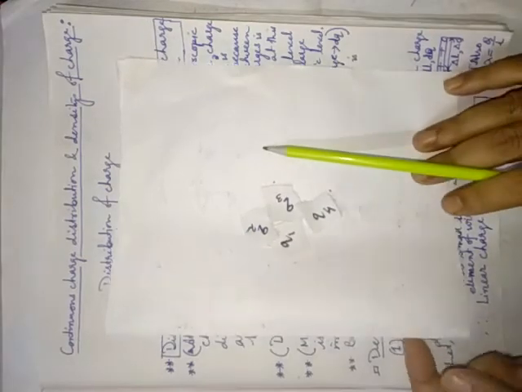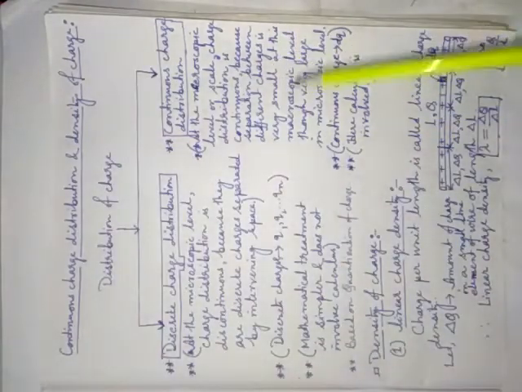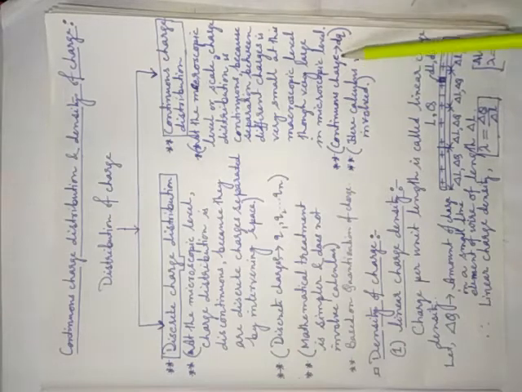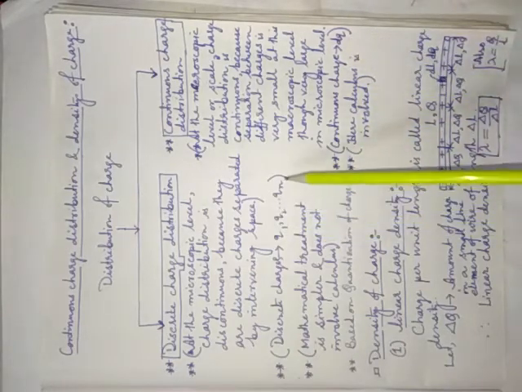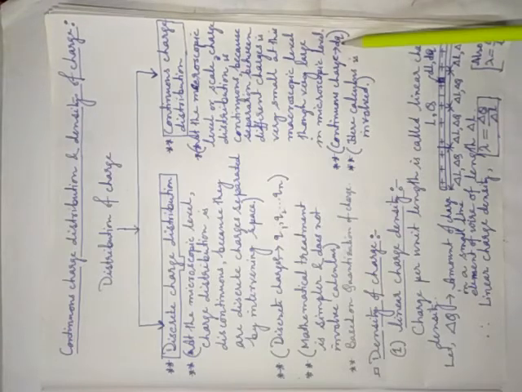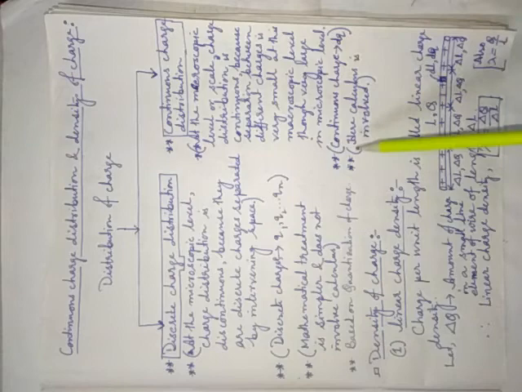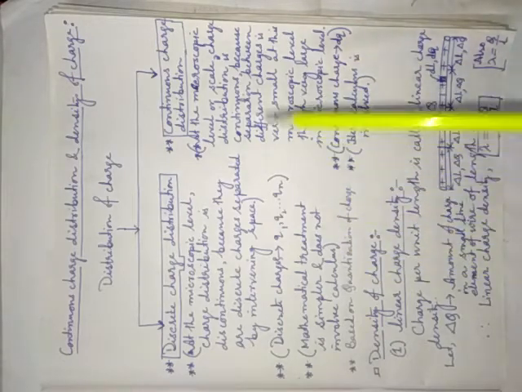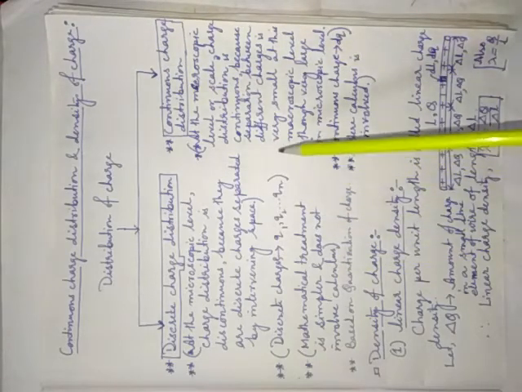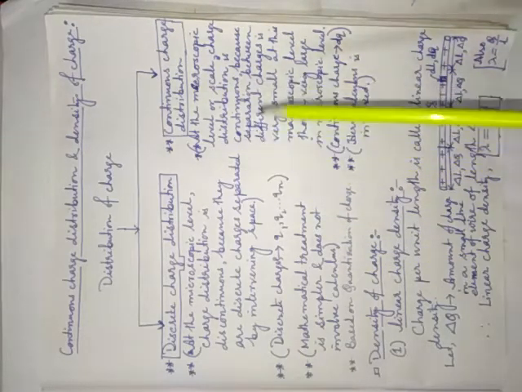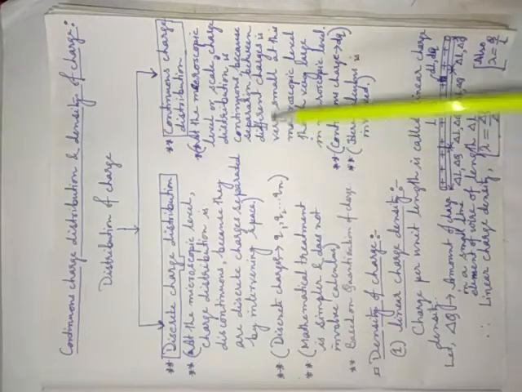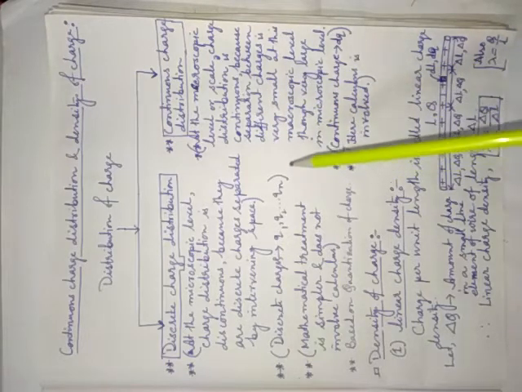This is the concept we are going to discuss now. Charge distribution from now onwards will be continuous. In continuous charge, instead of q1, q2, q3, qn, we use dq. This term dq means differential calculus, and here you will get differential calculus and integral calculus. That means in continuous charge distribution the concept of calculus will be utilized, and the mathematical treatment will become a little bit complex.